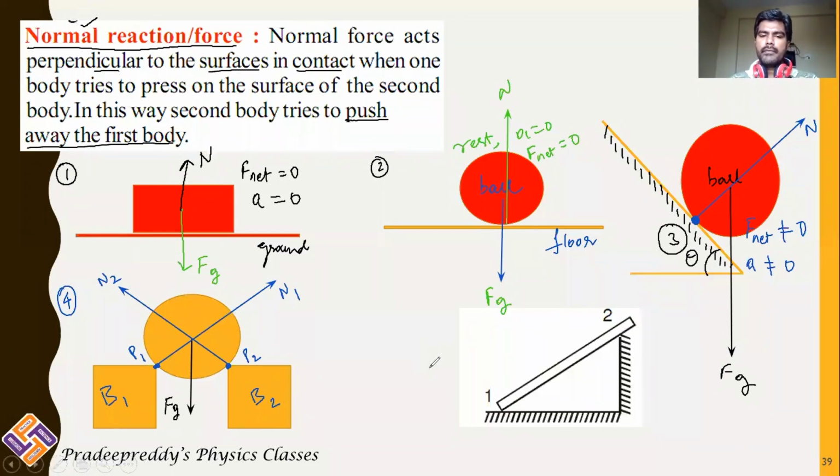Next, coming to example number 5. In example number 5, you have a ladder or a rod which is resting on the walls. Upon this rod there is gravitational force in the downward direction, that is Fg.